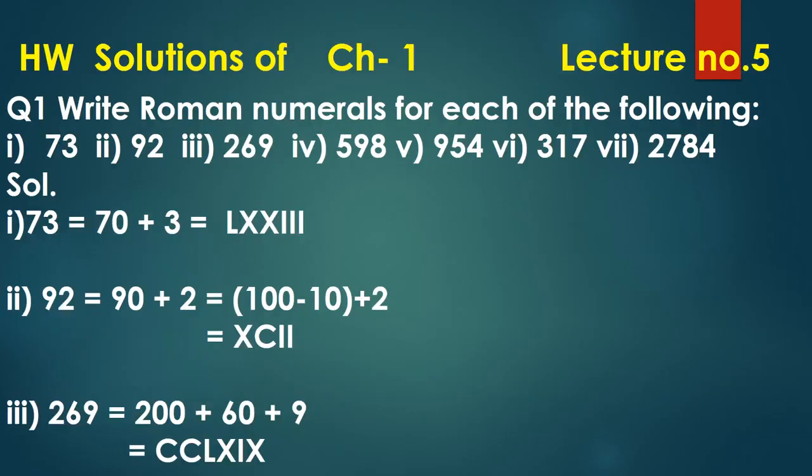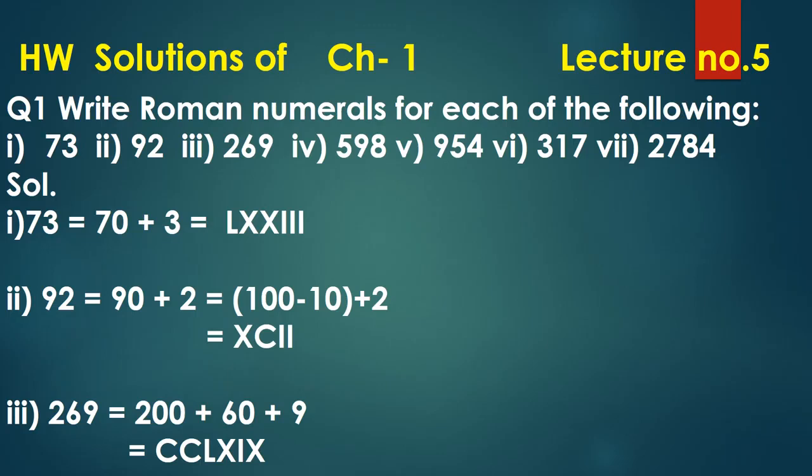Now I am going to discuss with you homework solutions of chapter 1, lecture number 5. In lecture number 5, we have discussed Roman numerals, how to convert Roman numerals into Hindu Arabic and Hindu Arabic into Roman numerals. First question was, write Roman numerals for each of the following. First is 73. How do we write down 73?